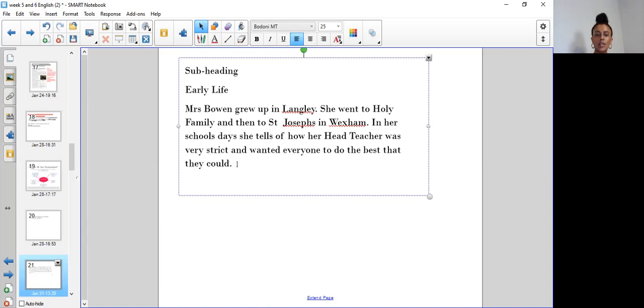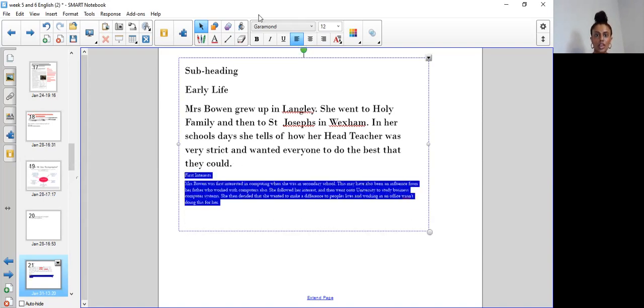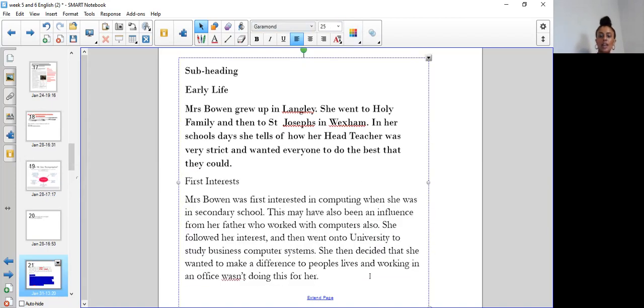So that's just a little bit of information taken from Mrs. Bowen's spider diagram. The next part that I have planned to write about was Mrs. Bowen's first interest. So I'm going to show you and read you what I've written here as well. Here I've got another paragraph written. My subheading is first interest. When you're writing it yourselves, you would underline with a ruler. And remember not to type this up, to write it out. So first interest subheading, underline.